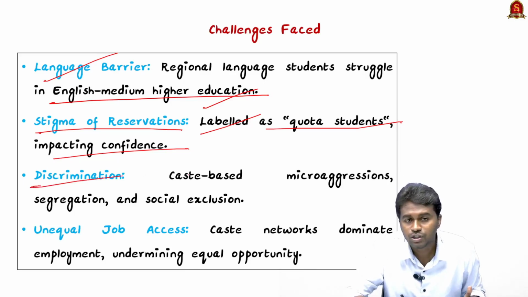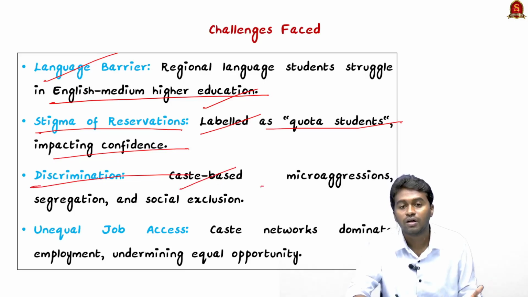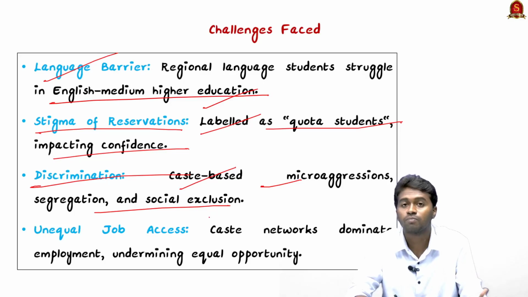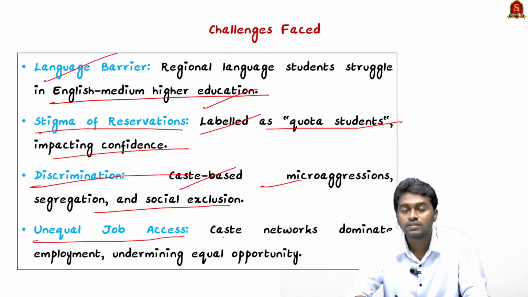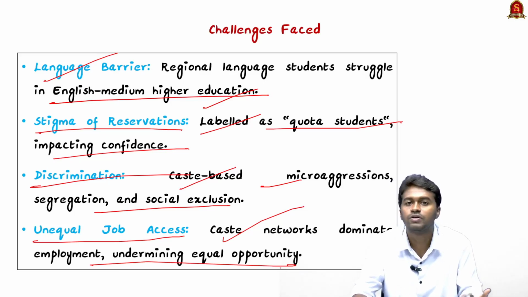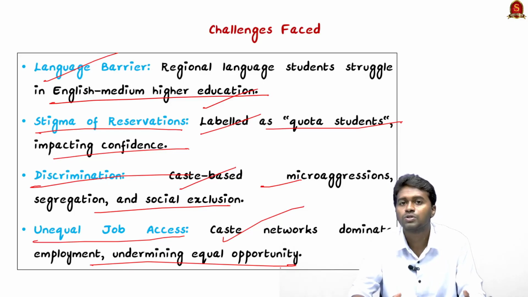The next is discrimination. That means caste-based discrimination, microaggressions and segregation between the faculties and children in education institutions also affects the studies of the children from the marginalized communities. And the next is unequal job access. That is, caste networks dominate employment, undermining equal opportunity for everyone. As per the recent RTI data we discussed, 90% of the professors in higher institutions are from upper caste communities. So this shows how much inequality exists in the Indian education system.